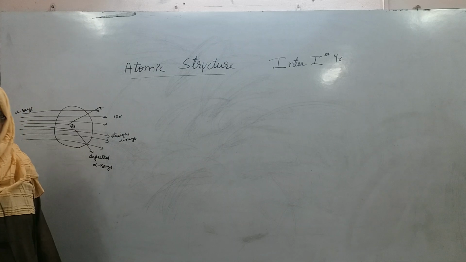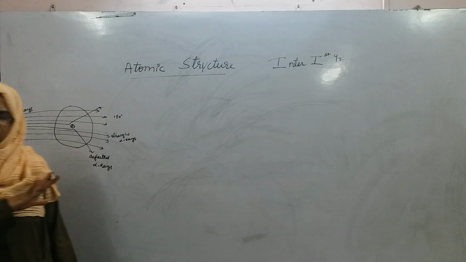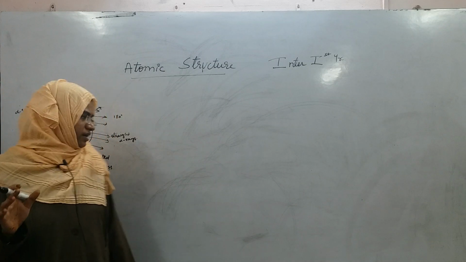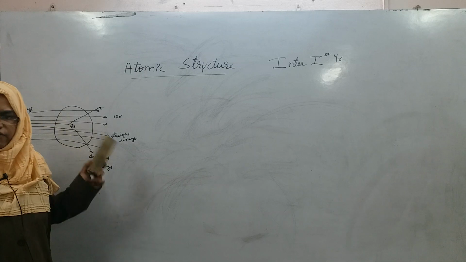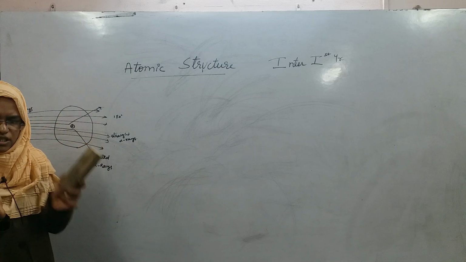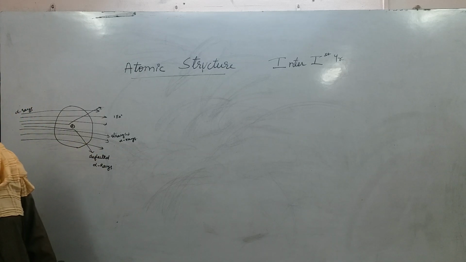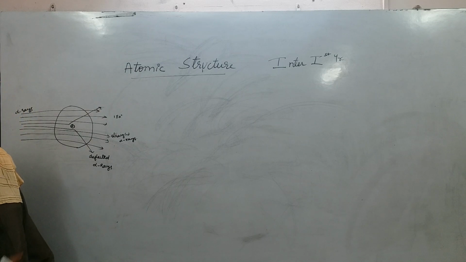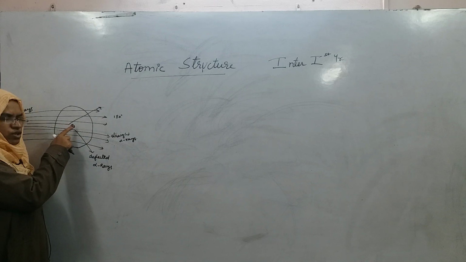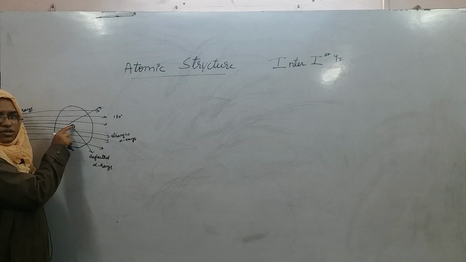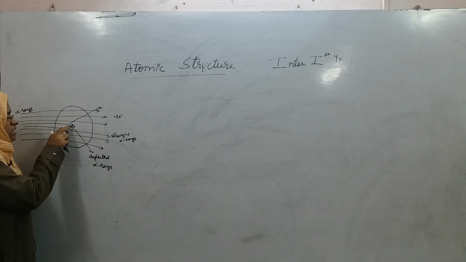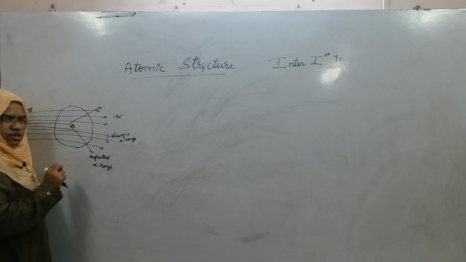That indicates that inside the atom most of the space is empty, and very few of the alpha rays are showing a deflection by some angle of about 30 to 40 degrees, right. That deflection is also not because it is striking the nucleus, but because it is striking beside the nucleus.